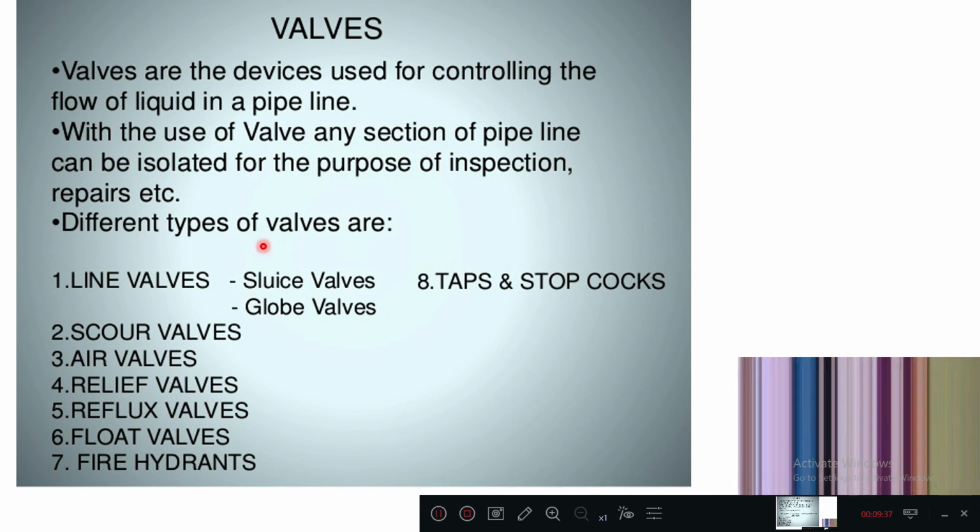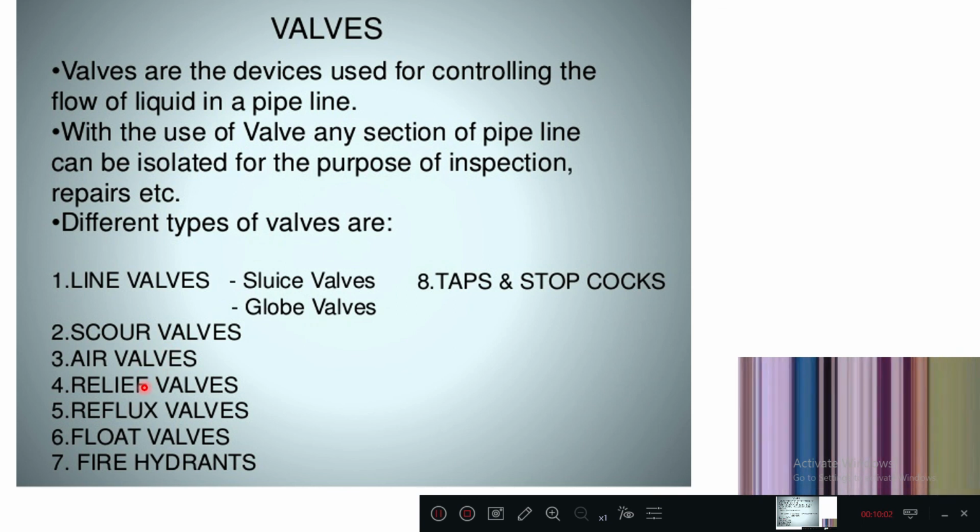So now different types of valves are generally used. We commonly use line valves in one straight direction. If you want to control the flow rate, we can go for sluice valves or globe valves. Scour valves are used for the scouring action, wherever you want to remove something. Air valves are used whenever there is an airlock at the highest point of the pipe, to get the air out.